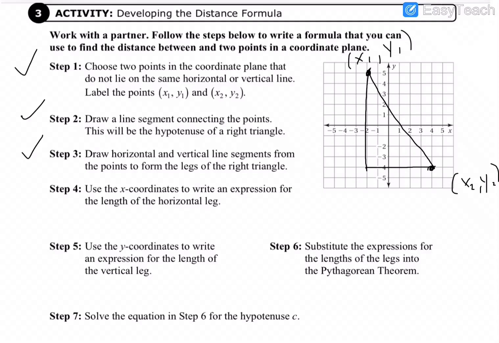Use the x-coordinates to write an expression for the length of the horizontal leg. Okay, so the length of my horizontal leg goes from here to there. Now, we know that we can simply count the units on this coordinate grid, but in order for it to be the same every time, there's one thing that we always did, and hopefully you remember this from all of these times we found slope on the coordinate plane.